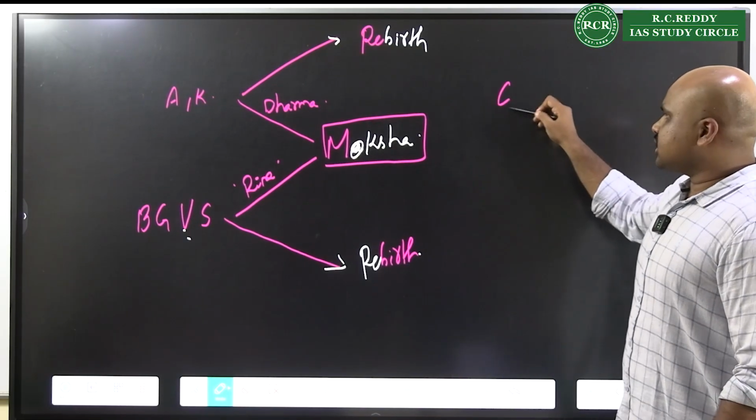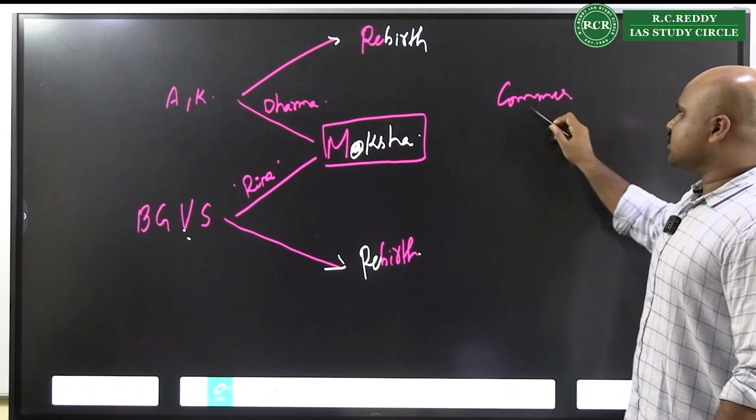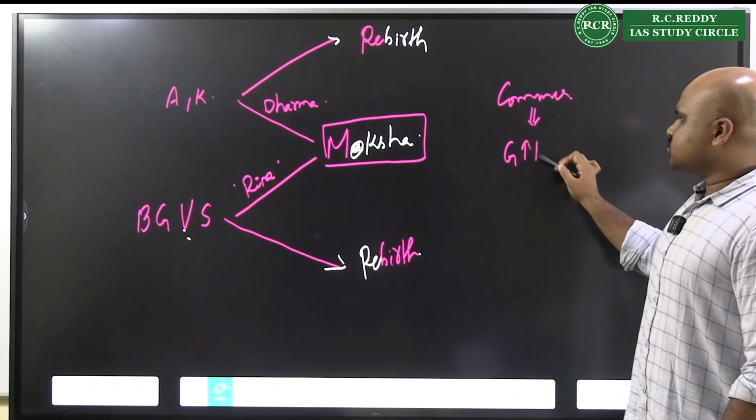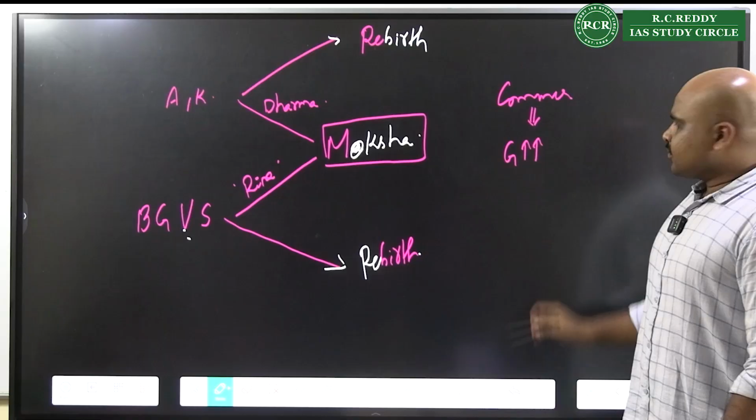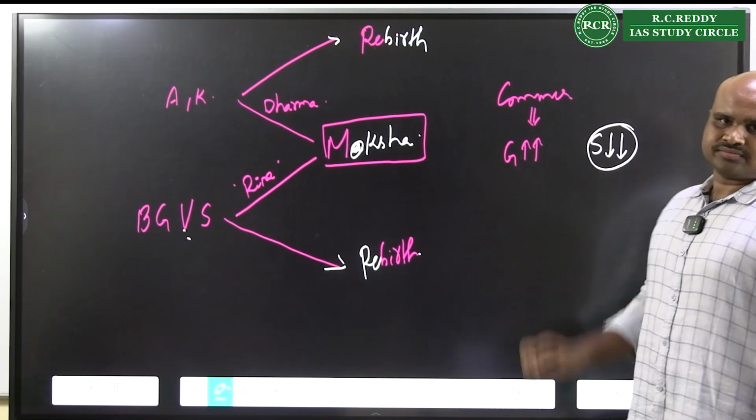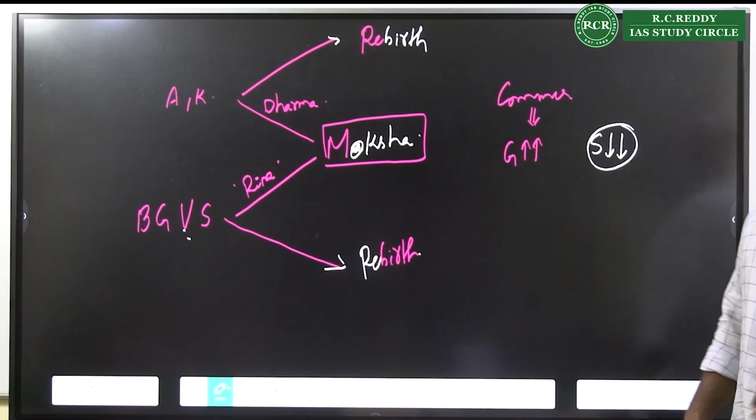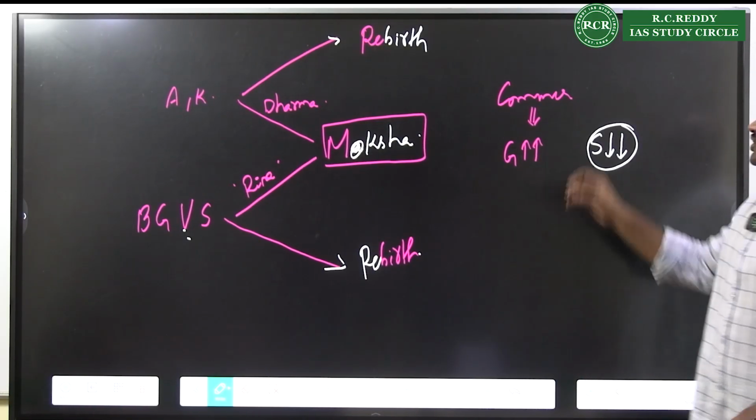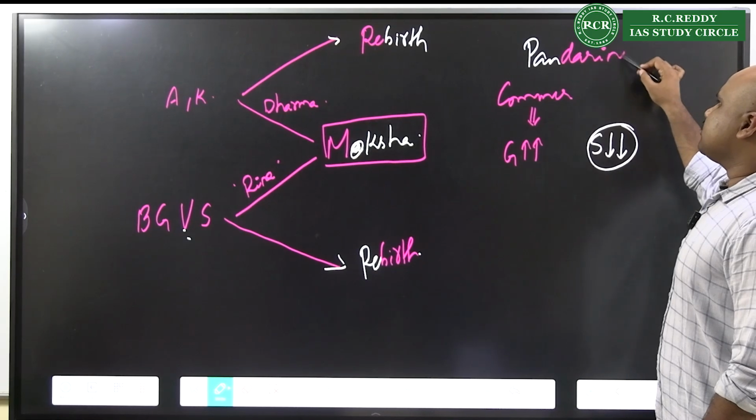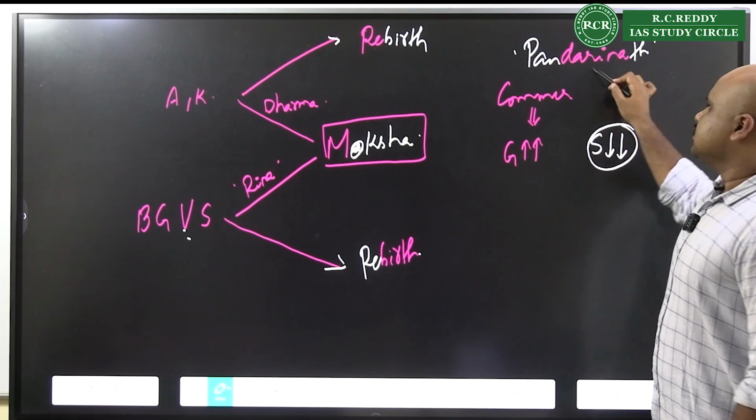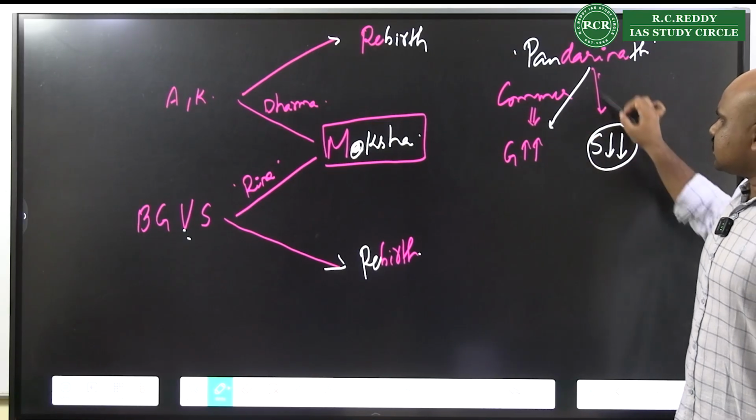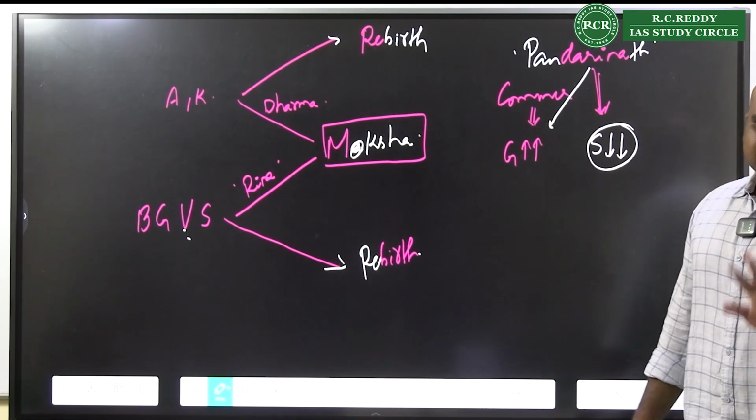And with the commercialization of society today, what is observed is that the role of gruhastu is increasing and the significance of sannyasa is reducing with the aspects of commercialization. This is spoken by Pandarinath. Pandarinath talks about how the aspects of gruhastu are increasing and the aspects of sannyasa reduce.